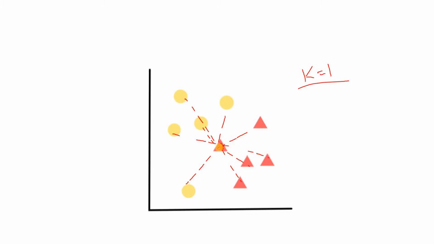Now consider this data point. The distance will be 0 when the model tries to calculate the distance with itself. Obviously, when you are applying classification on this data point, it is also present in the training set, so the distance will be 0 with respect to itself.